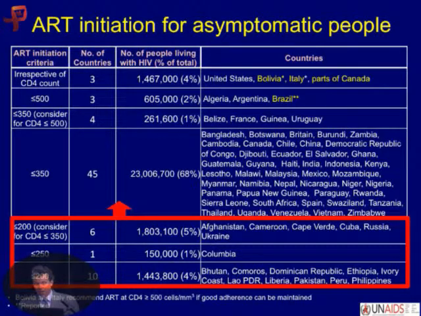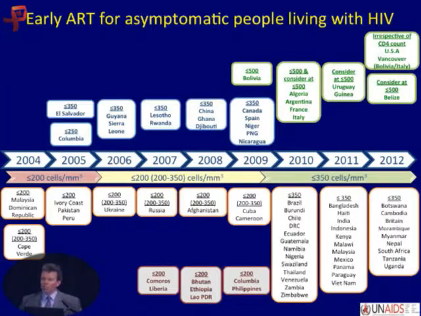So some countries are recommending earlier ART. We put this on a timeline, which we find to be an interesting way to look at this because time matters. The countries in the upper part of this graphic made recommendations ahead of the WHO recommendations.